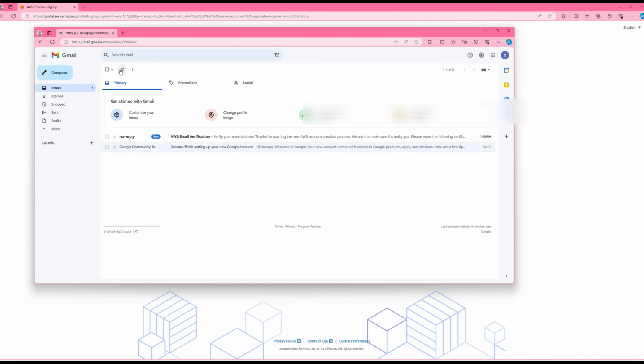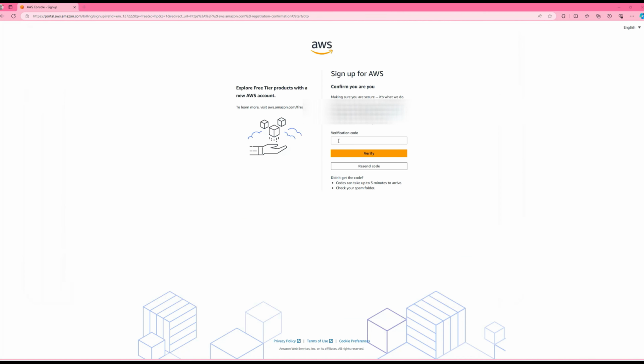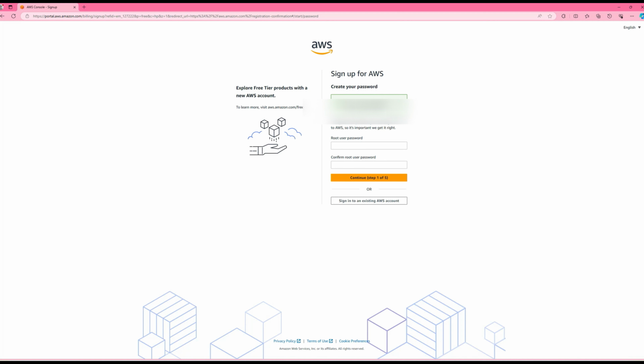Once I hit refresh, I'm going to say verify email address, right? This is the code. I'm going to copy and paste it here. Verify. Email has been successfully verified. Now it's going to ask you for the password. Any password you can give. Okay, so all good.